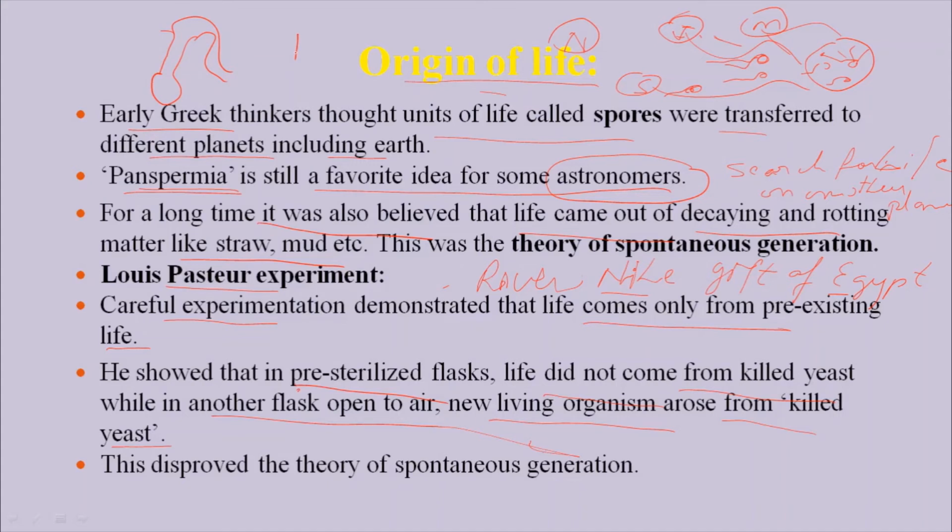He first sterilized this flask, so that there are no microbes. Then he filled it with yeast, and boiled this yeast so that it would die. He enclosed this flask with a swan neck and bound it, so that no air comes in contact with it. He found that no life originated.